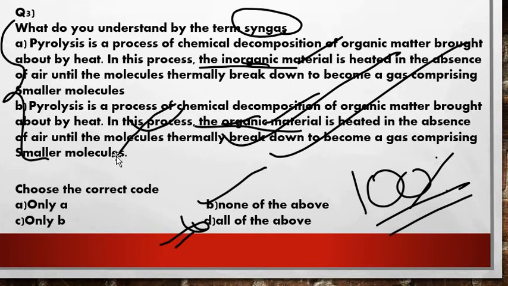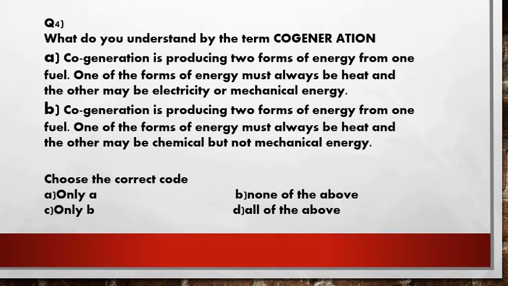Next we see further the fourth question, that is what do you understand by the term cogeneration? Cogeneration is producing two forms of energy from one fuel. One of the forms of energy must always be heat and the other may be electricity or mechanical energy. Second statement says cogeneration is producing two forms of energy from one fuel.